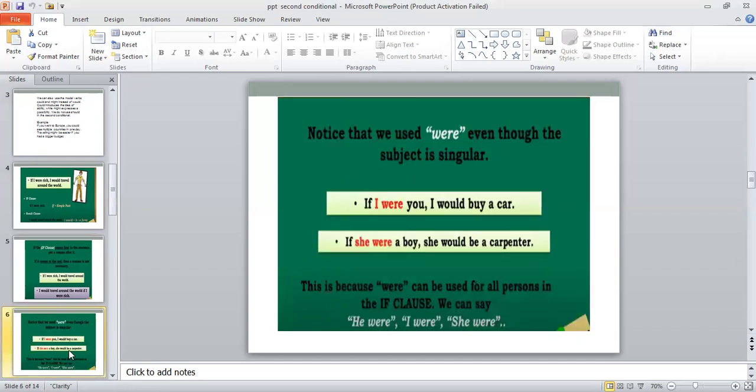Notice that we have used were even though the subject is singular. Most of the time, it is a rule that we use were when the subject is plural. But in the case of all the conditional sentences, we can easily use were with all the persons. This is because were can be used for all the persons in the if clause. We can say he were, I were, she were.